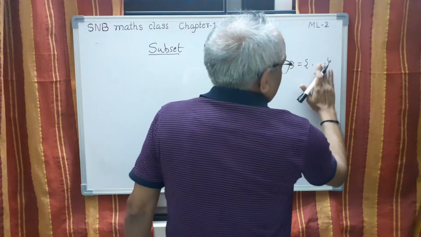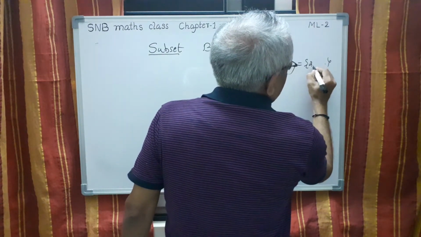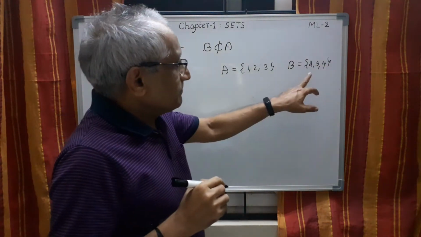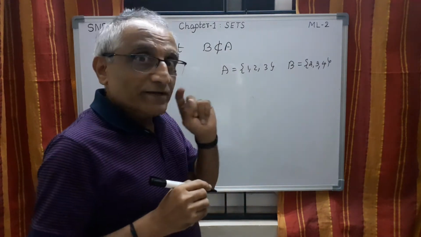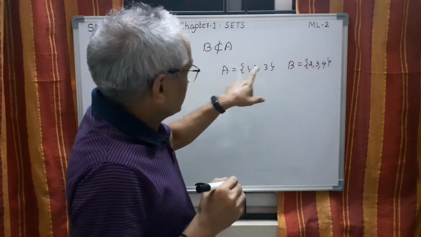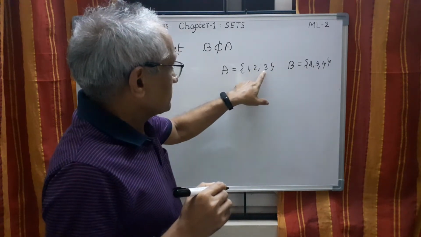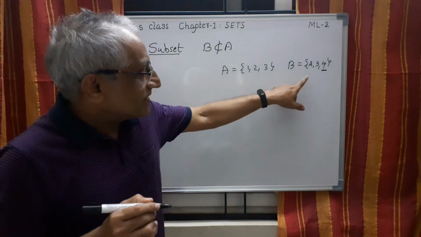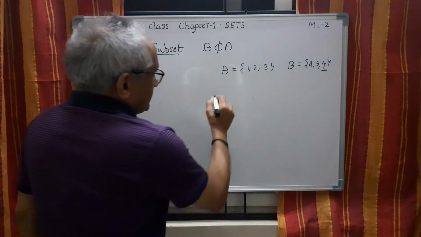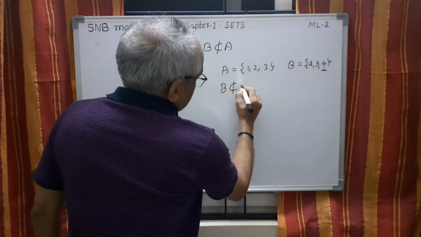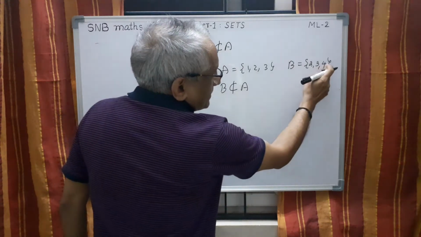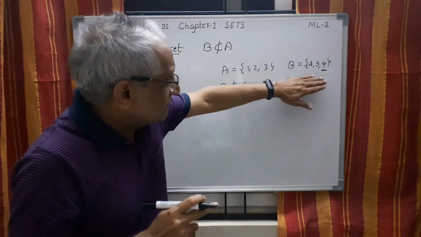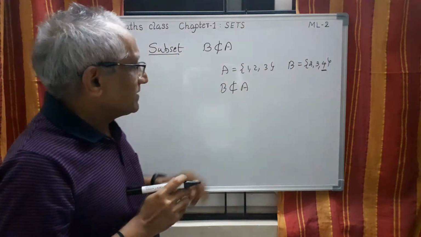But what I do is, I will replace this by {2, 3, 4}. Now the question is, whether B is a subset of A? No, because of course 2 belongs to B, 2 belongs to A, 3 belongs to B, 3 belongs to A. But this 4 is in B, which is not in A, therefore it is against the definition. So this B is not a subset of A because of the element 4. 4 is in B and 4 is not in A. So the definition says every element here should be here. That is the condition. So definitely B is not a subset of A.